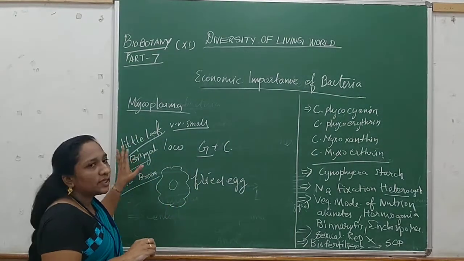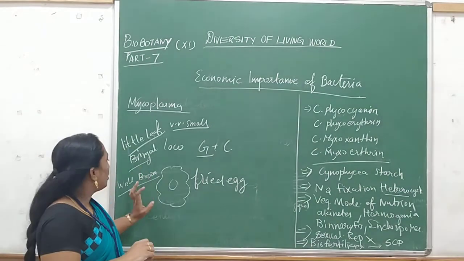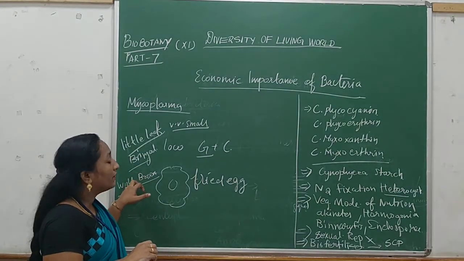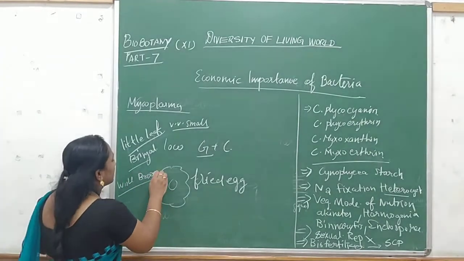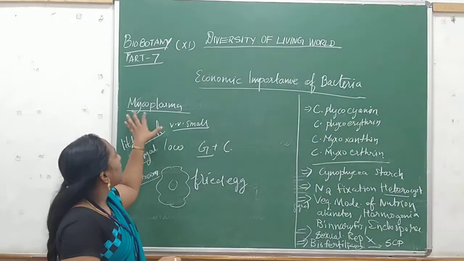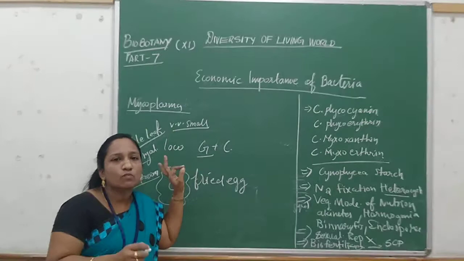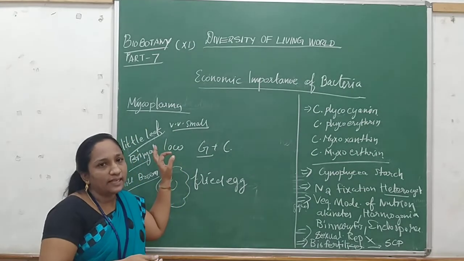These are the diseases caused in leguminous plants. It is called broom disease.